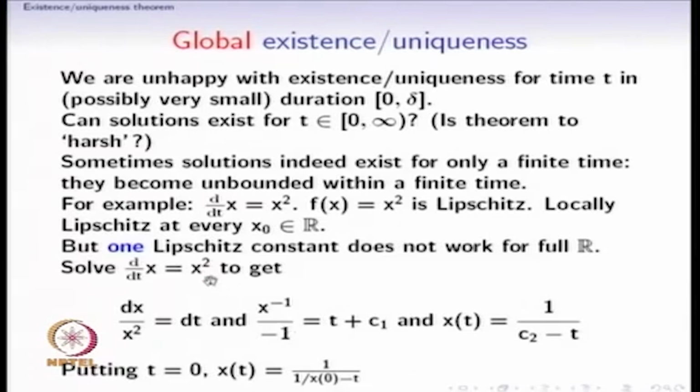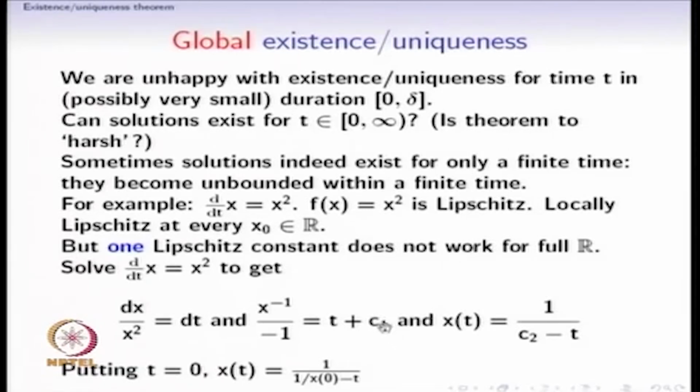So, we can explicitly solve this differential equation x dot is equal to x square to get dx by x square equal to dt, and upon integrating both sides we get x to the power minus 1 divided by minus 1 equal to t plus some constant c1.